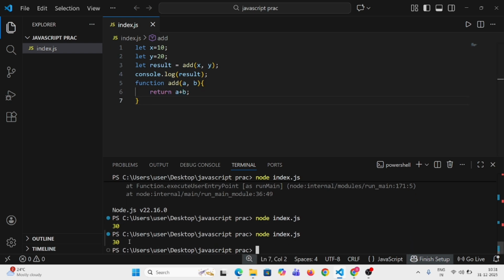Here you can see 30. x is 10, y is 20, so 10 plus 20 is 30. So this is about hoisting. Yes, this is about scoping and hoisting.